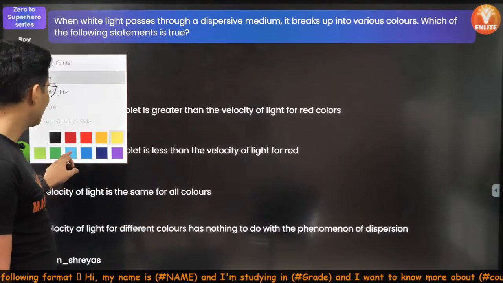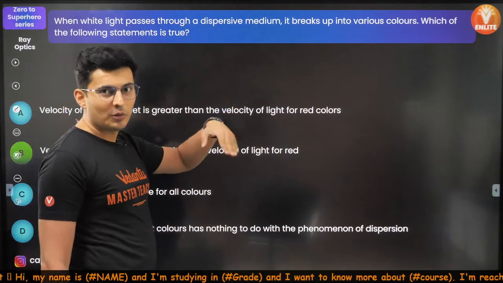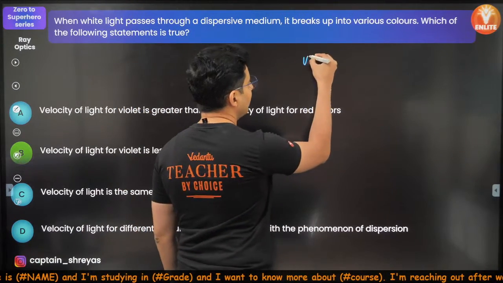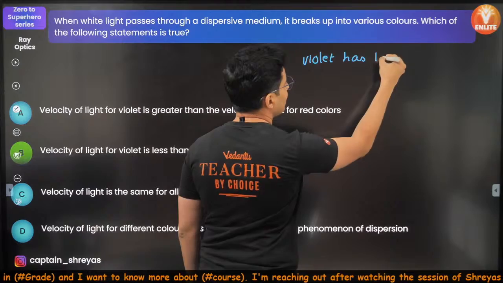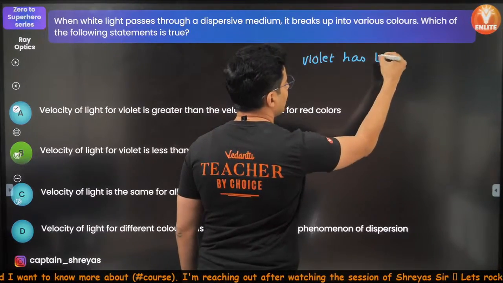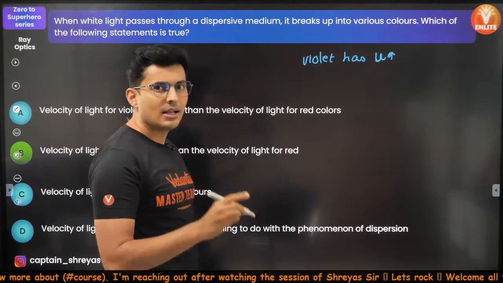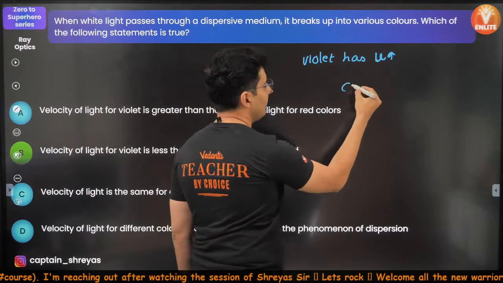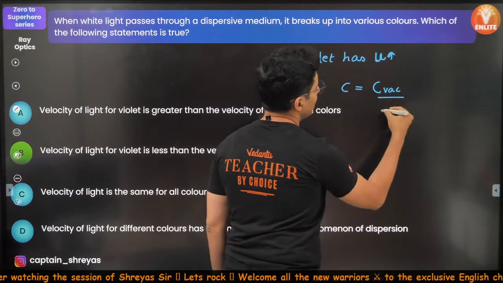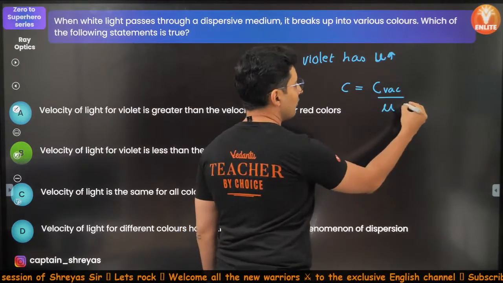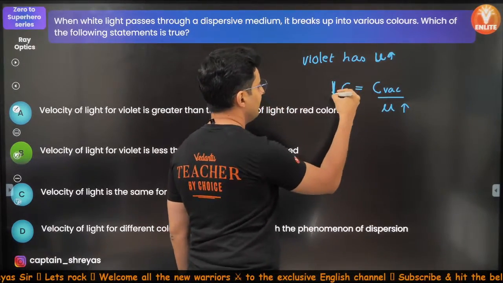So what happens is that we know that out of all the colors, violet has the highest refractive index. And we all know that the speed of light in a medium is the speed of light in vacuum divided by the refractive index. So if mu increases, the speed decreases.